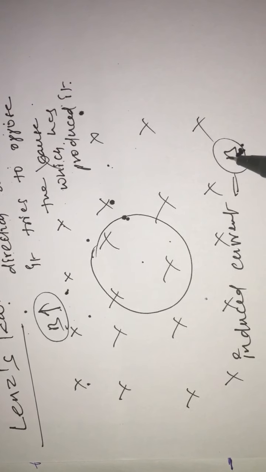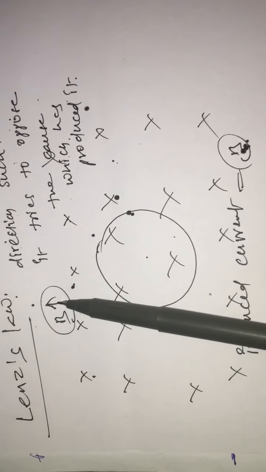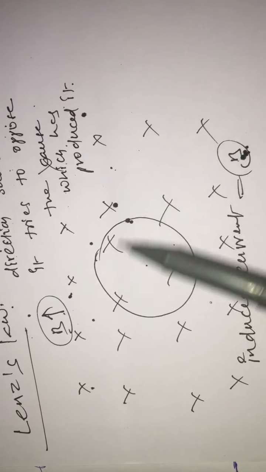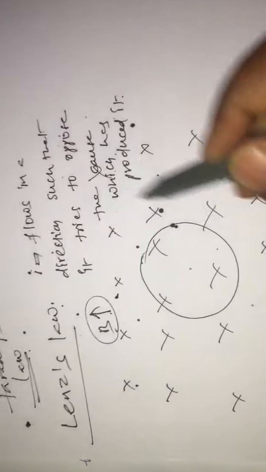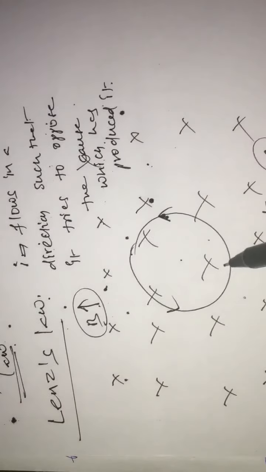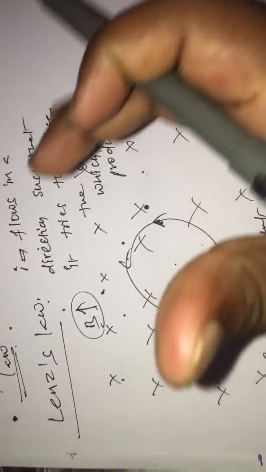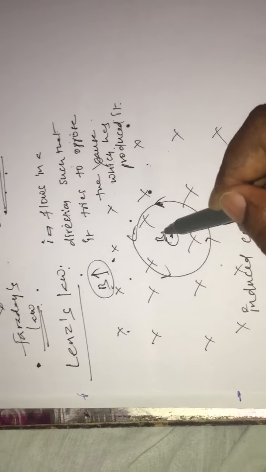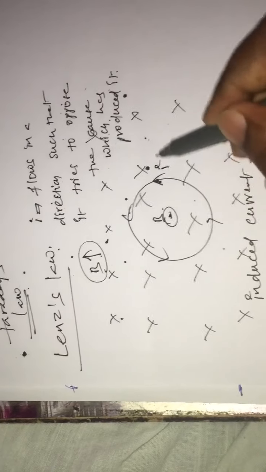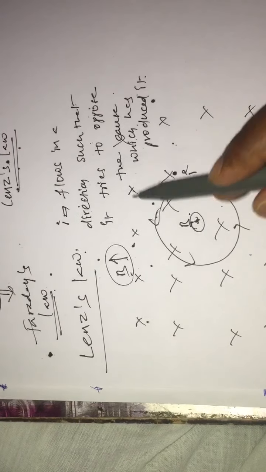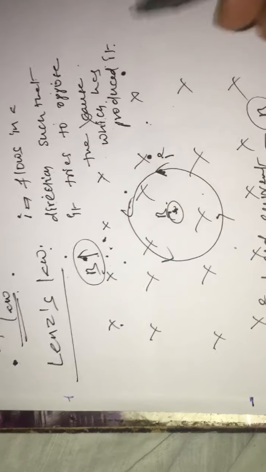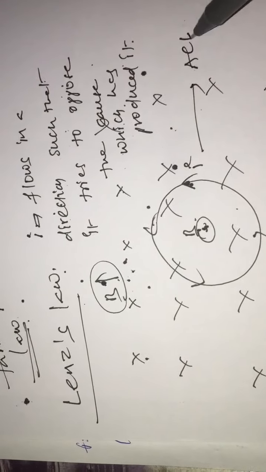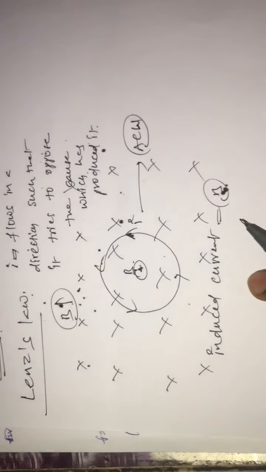Why does it have to act outward? Because here the inward field is increasing. If the induced field acts outward, then the inward field is going to be reduced, so the current will flow in the anti-clockwise direction. If the current is anti-clockwise, the field due to the induced current will act outward, opposing the increase in the magnetic field acting inward. So here the induced current is acting in the anti-clockwise direction.